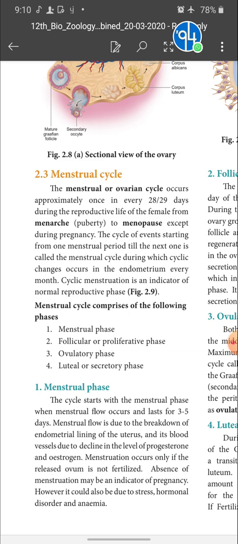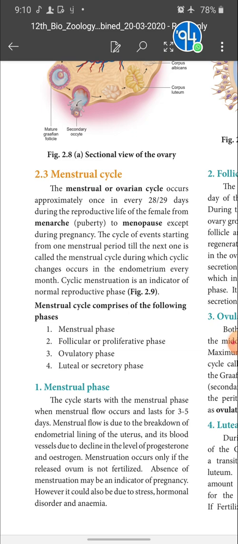What is menarche? The first puberty flow is called menarche, and the last flow of menstruation is called what? Menopause. The phase in between is called the reproductive life. In the reproductive life only the menstrual cycle takes place, but it is absent during pregnancy. The cycle of events starting from one menstrual period till the next one is called the menstrual cycle, during which cyclical changes occur in the endometrium every month.